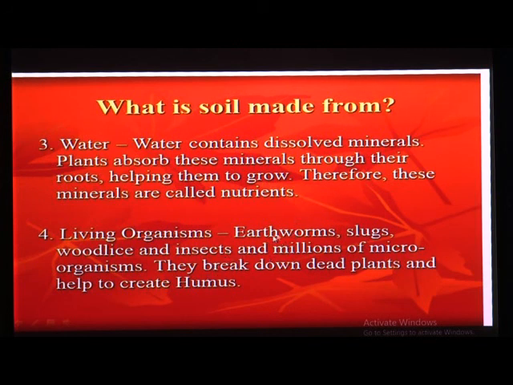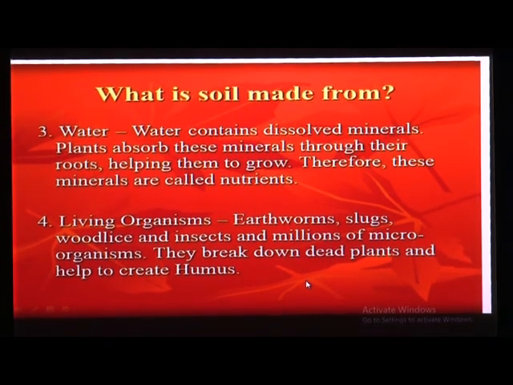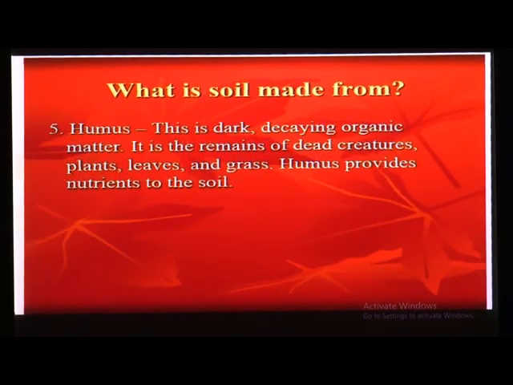They break down dead plants and produce humus from that. Whatever substance is produced after decomposition is called humus.